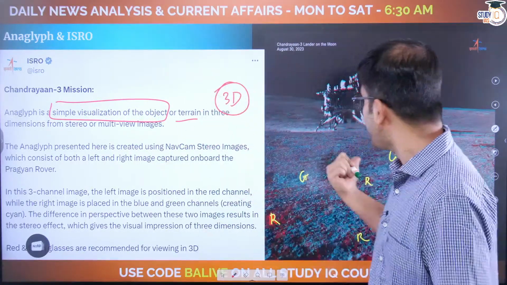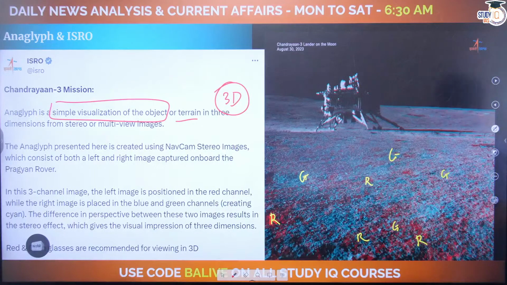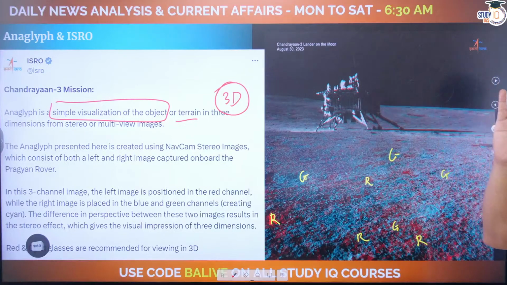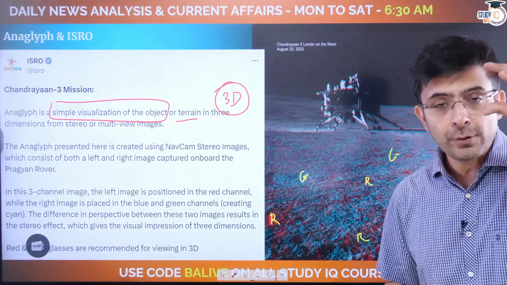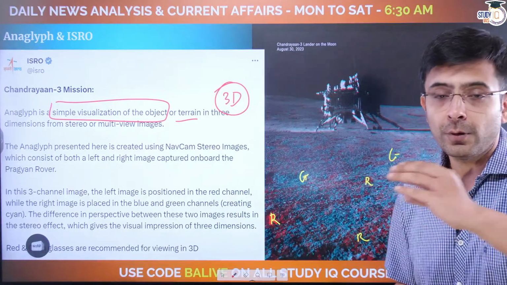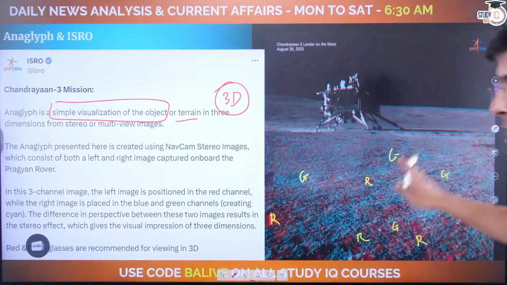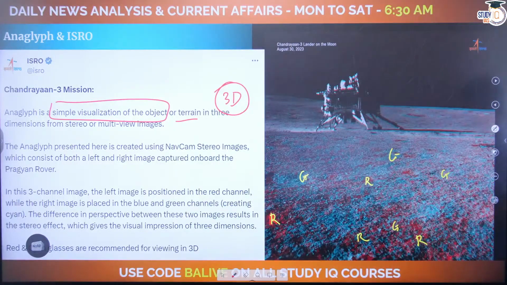So this photo that you see here, you find that stereo images were taken by ISRO. What does stereo image essentially mean? If you were to use glasses with a red filter over your eyes and see this photo, what you are going to observe is that the image will look 3-dimensional.